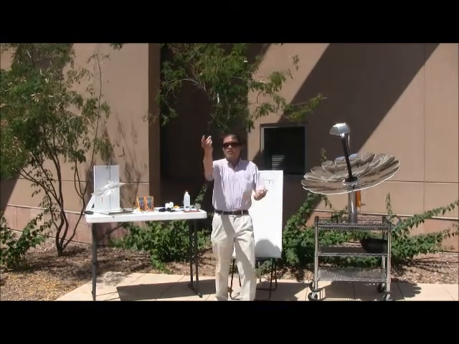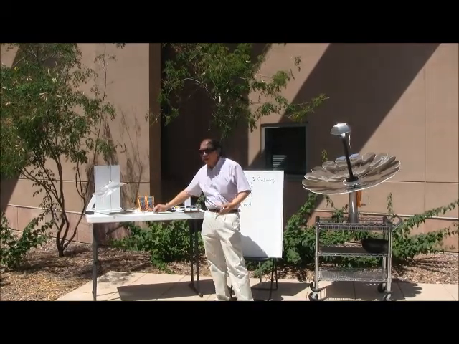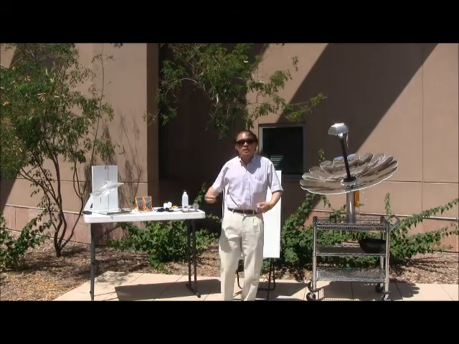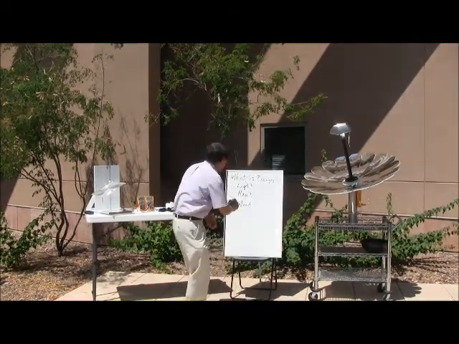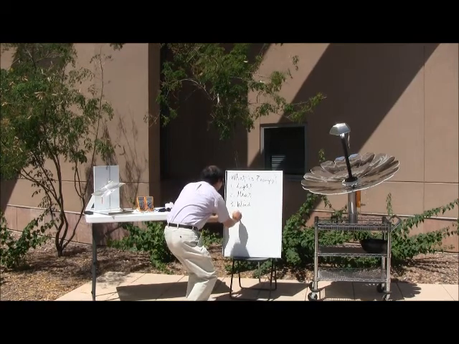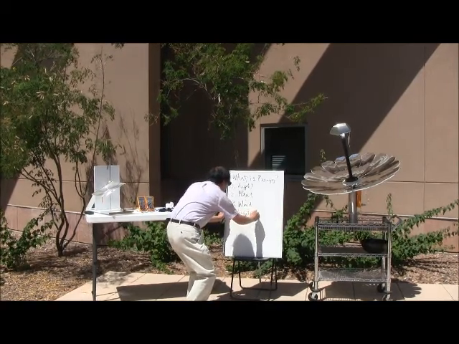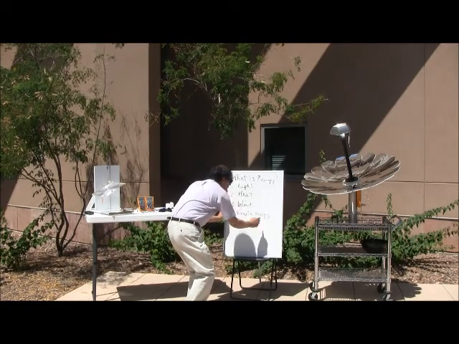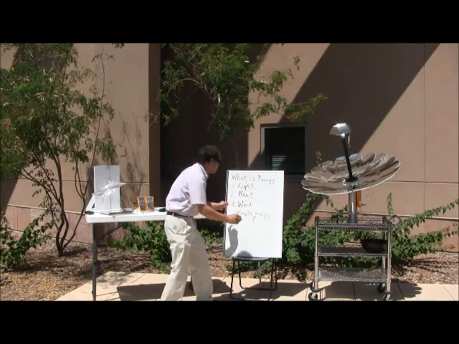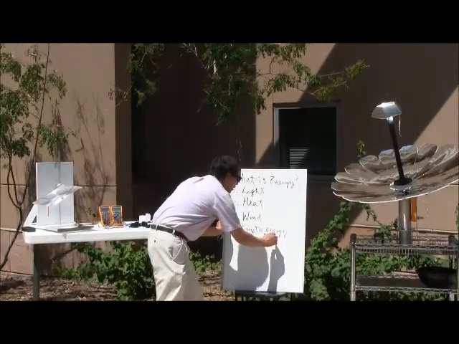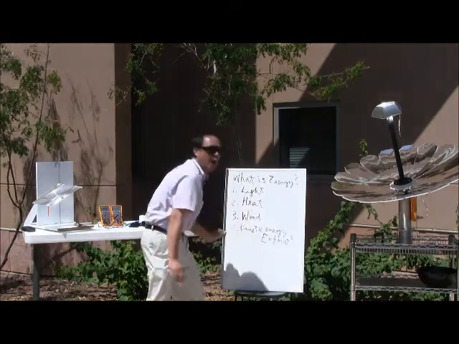For example, I have a bead here, and if I move the bead, it's moving away from me at a particular velocity. And so we also have kinetic energy. I'm going to give a formula here. The energy of the bead is equal to 1/2 of its mass times the velocity squared.